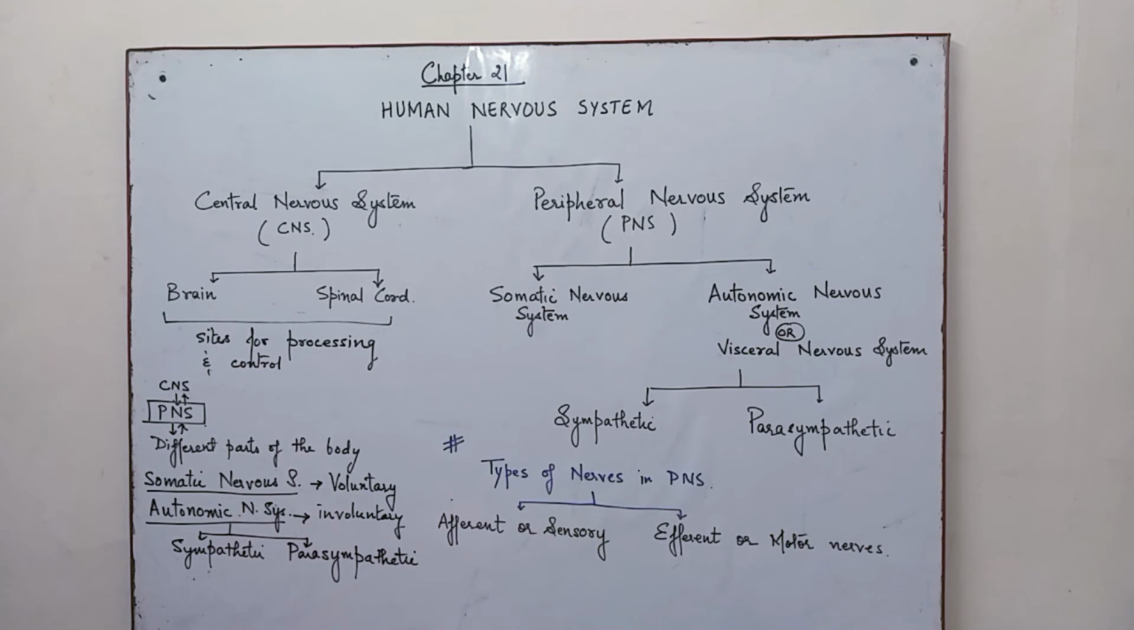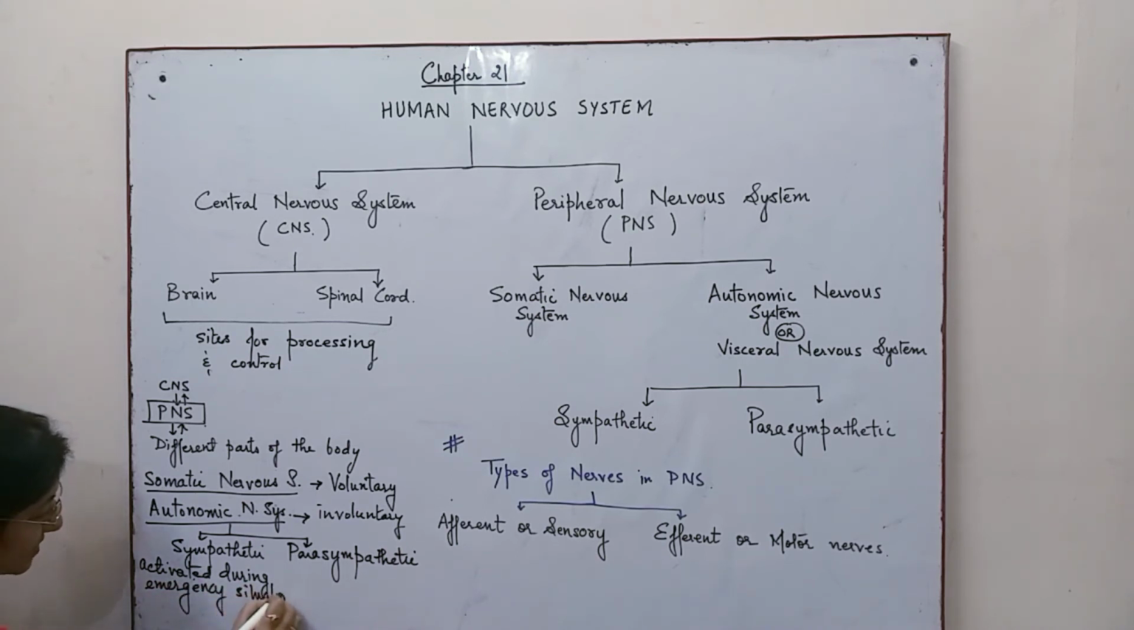Now, the sympathetic nervous system is actually activated during emergency situations. Emergency situations, not necessarily very life threatening, but it can be a sort of action against a particular type.